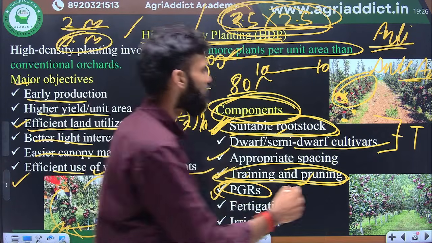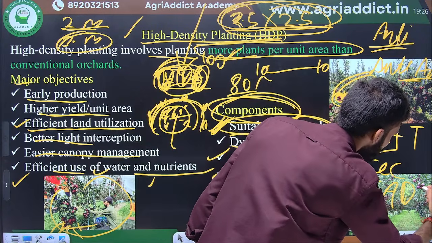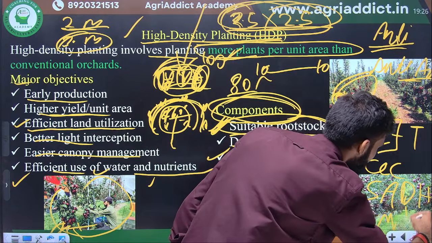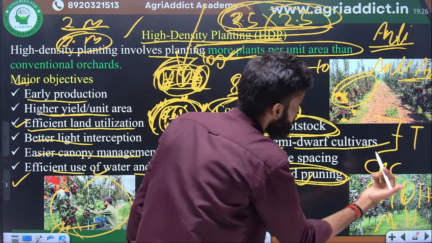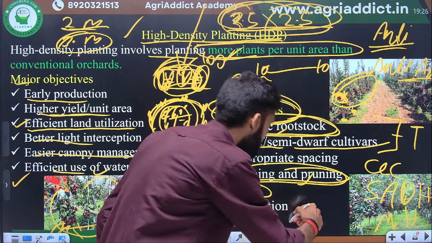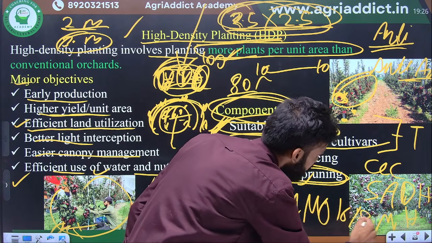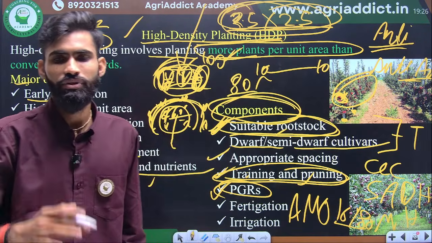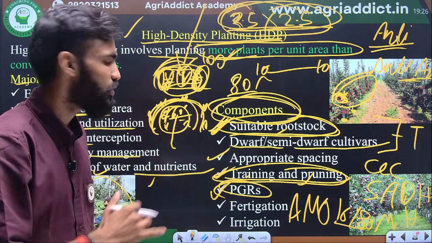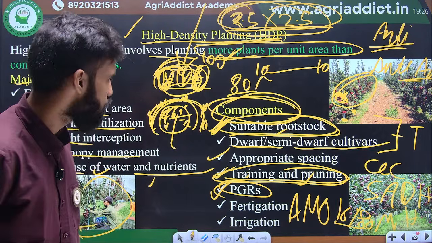So examples are CCC, SADH, maleic hydrazide MH, CCC, SADH, MH, and AMO 1618. These are the several growth retardants which you spray that will reduce the plant height. Yeah, uniconazole is also there.